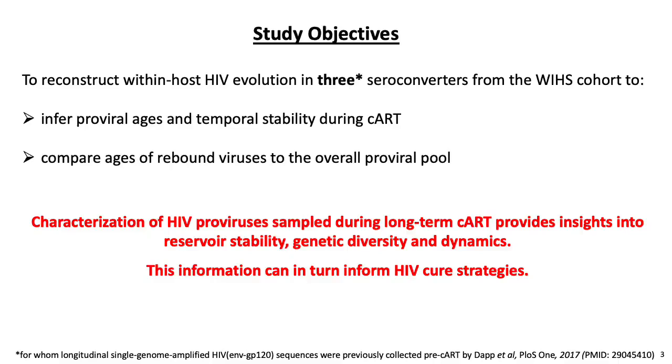In this study, we reconstruct within-host HIV evolutionary histories in 3 seroconverters from the WIHS cohort to infer proviral ages and temporal stability during CART, and compare ages of rebound viruses to the overall proviral pool. Characterization of HIV proviruses sampled during long-term CART can provide insights into reservoir stability, genetic diversity, and dynamics, which can in turn help inform HIV cure strategies.